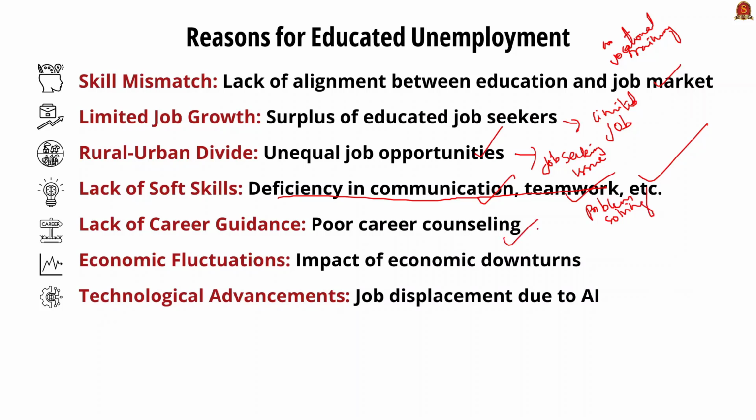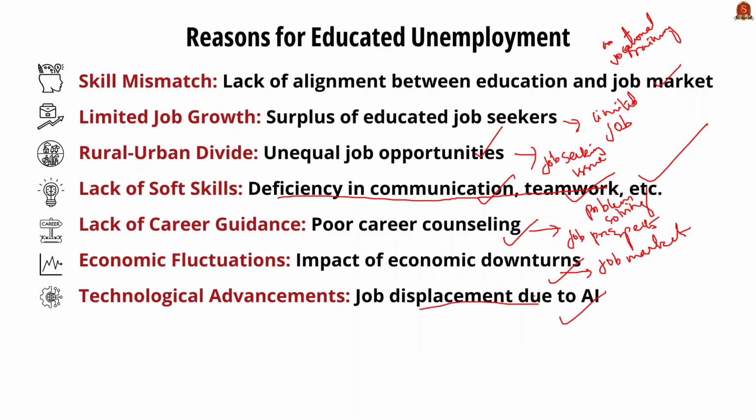Many students do not receive adequate career guidance, leading them to choose fields of study without a clear understanding of job prospects or their own interest and strengths. Then there are also economic fluctuations that have an impact on the job market, and there is also a challenge posed by the technological advancements that occur over a period of time.